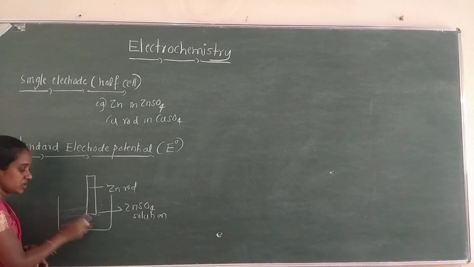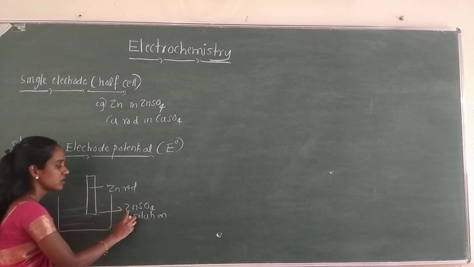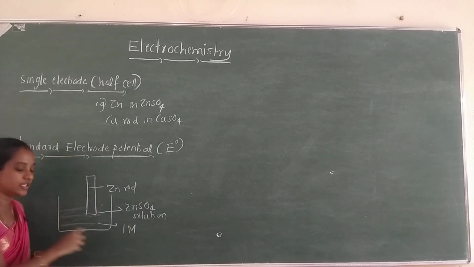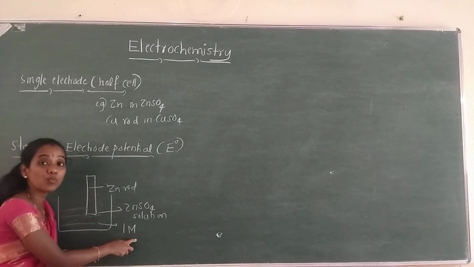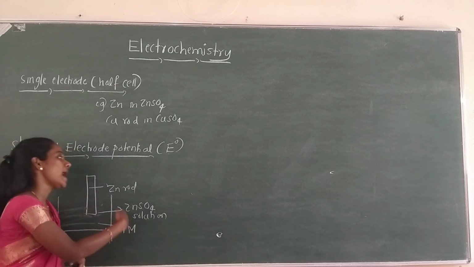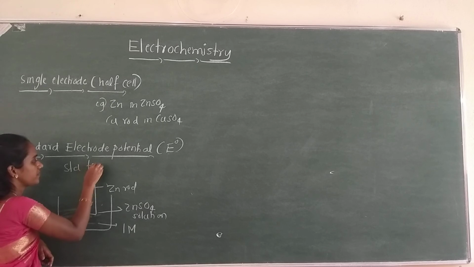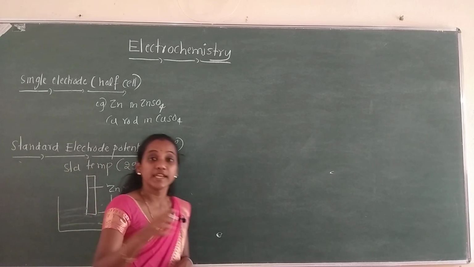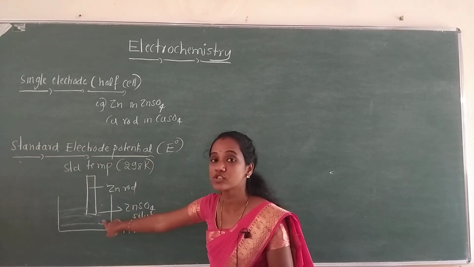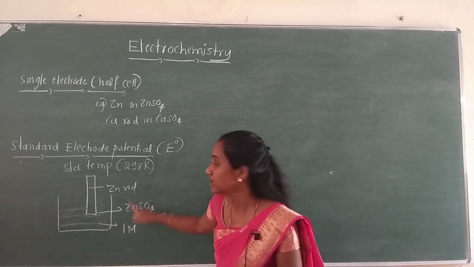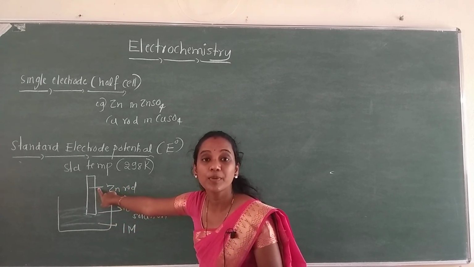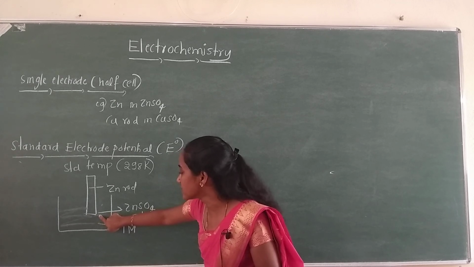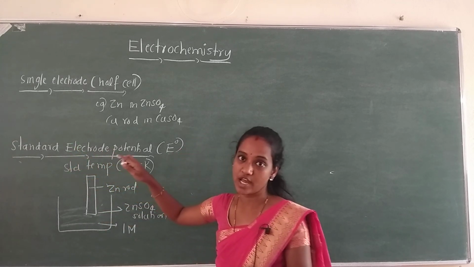Now, if the concentration of this electrolyte is 1 molar, unit concentration, and the temperature is the standard temperature, that is 298 Kelvin, then the electrode potential developed at the interface between electrode and electrolyte is called standard electrode potential.